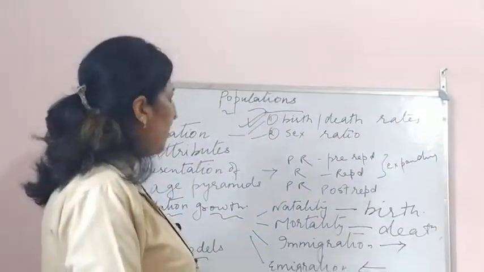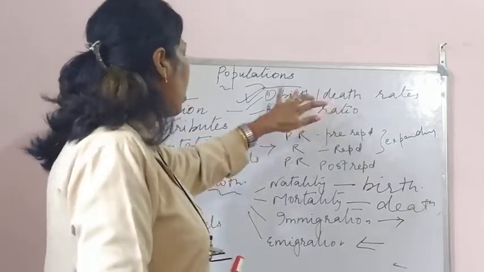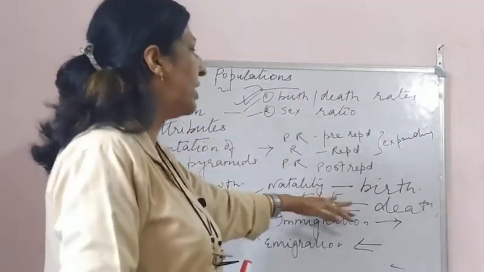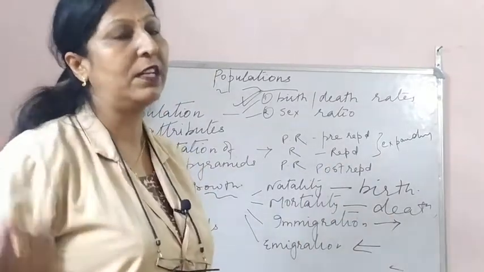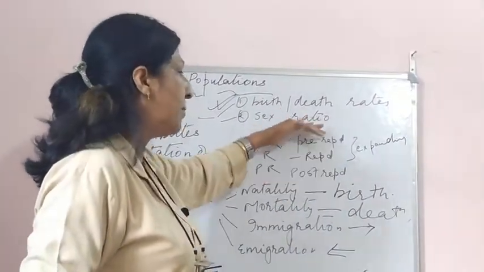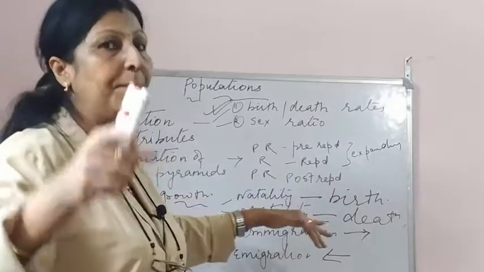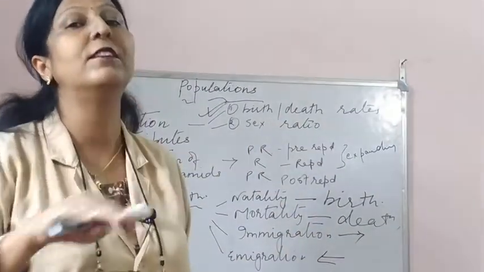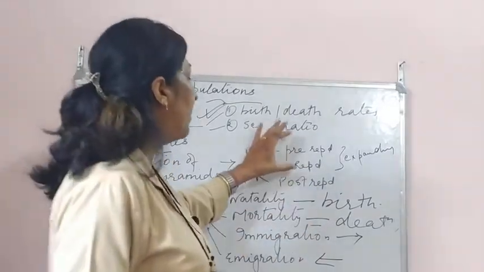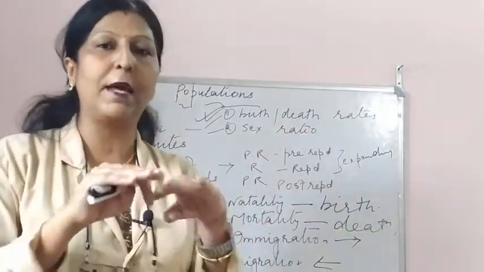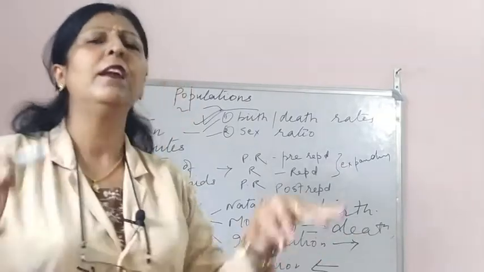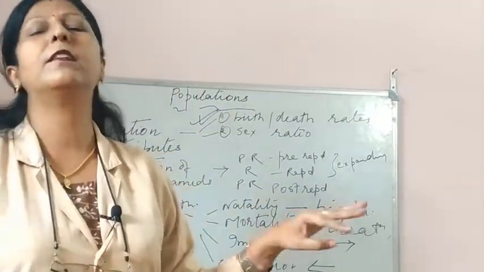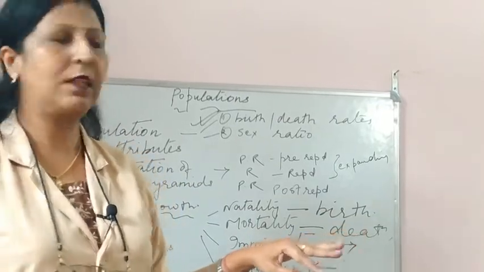तो हमने बहुत सारी बातें की। पहले तो हमने बर्थ रेट और डेथ रेट का बात किया, फिर सेक्स रेशियो, then we talked about the 3 stages which contribute to increase and decrease in population, that is reproductive, pre-reproductive and post-reproductive. Okay, and when the population is going to expand, when it is going to decrease and when it is going to be stable. Stable जब reproductive और pre-reproductive बराबर रहेगा और post-reproductive भी बहुत ज्यादा या बहुत कम नहीं रहेगा, वो भी बराबर रहेगा. When all will be equal, the population is going to be stable in the coming times.